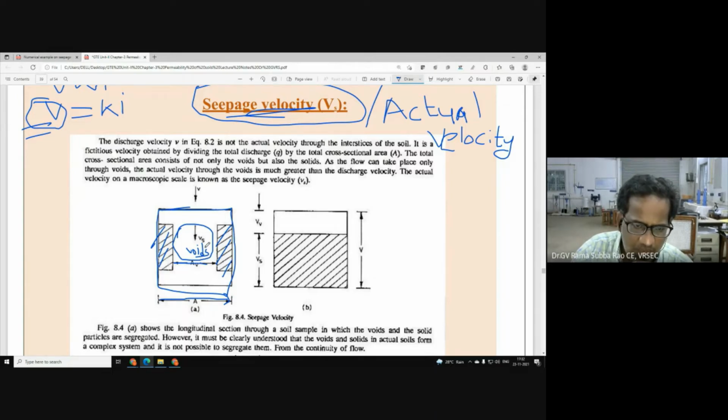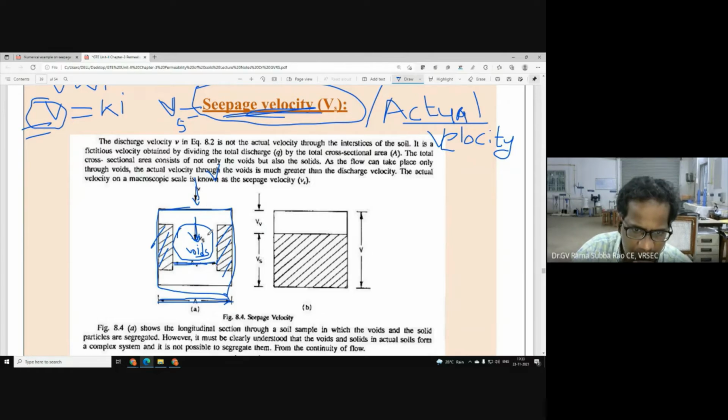That's why the velocity of water passing through voids of soil is called Vs, that I am trying to call actual velocity, because actually the water is passing through voids of soil. That's why we designate it with V suffix s. Vs is meant for seepage velocity, also called actual velocity. So water is actually passing through voids of soil mass, Vs. So V is the discharge velocity. Now you see total area, capital A. This is the area of voids.